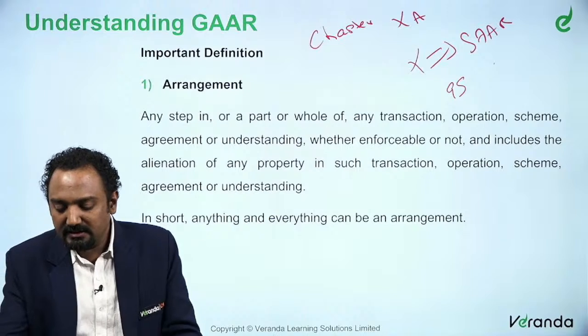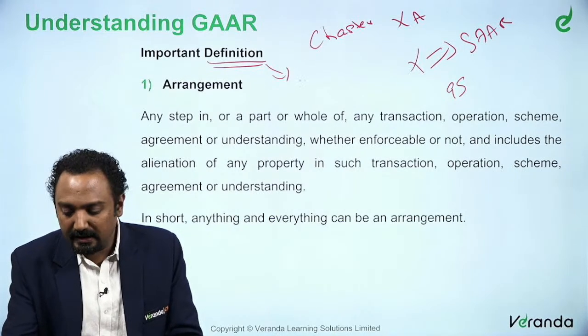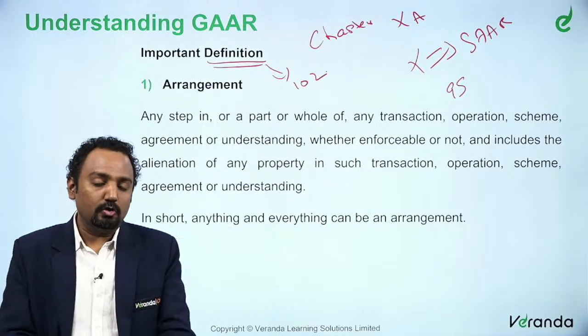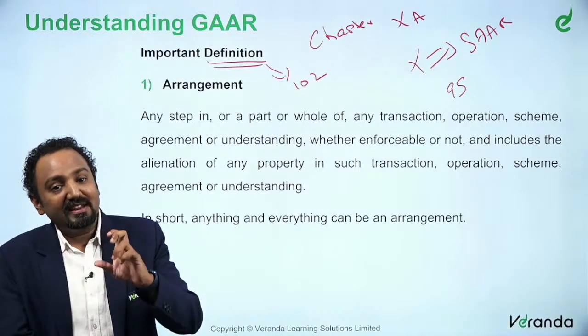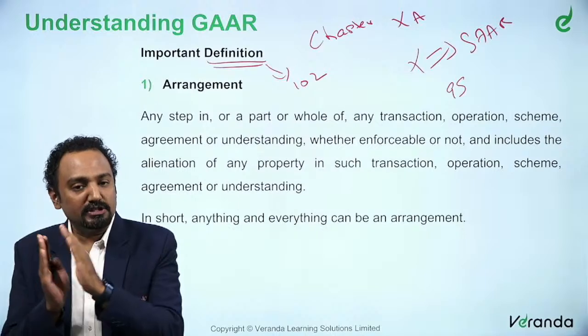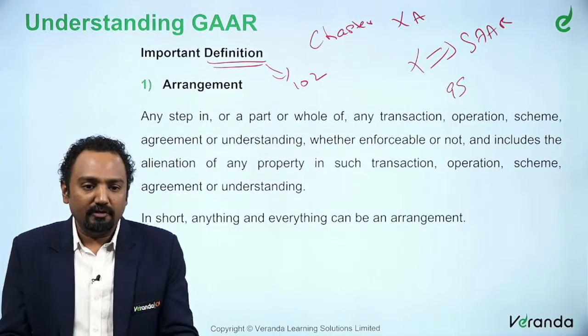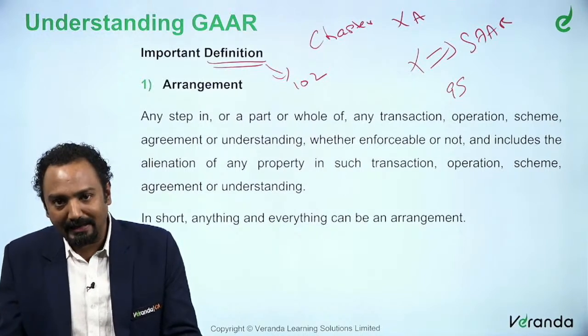Similarly, the definition section in Chapter 10A is section 102. Section 102 provides definitions for various terms used for this chapter alone. So we will see some of them before we actually step into the concept of GAAR, what exactly it is.